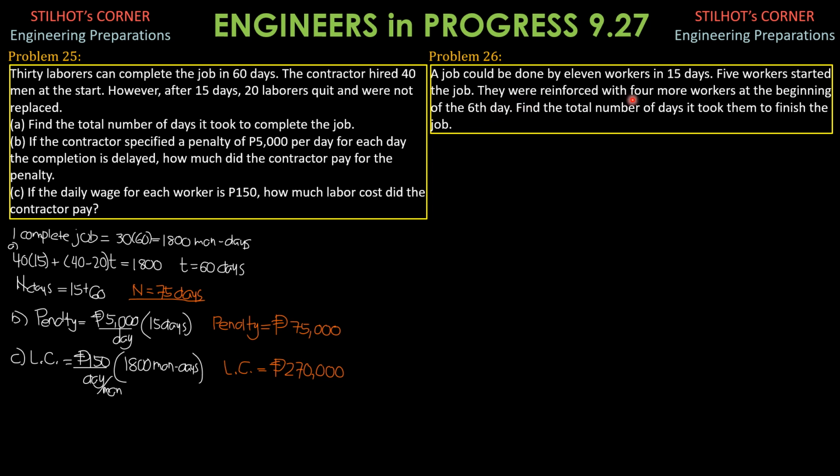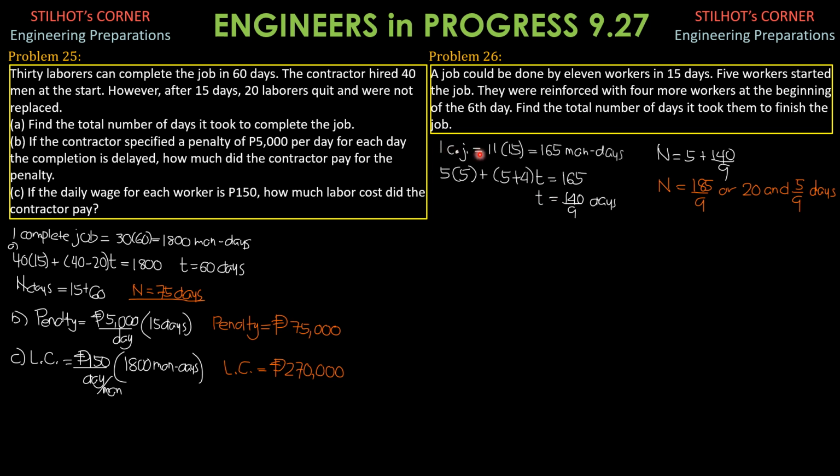And when they were reinforced by 4 more, their strength becomes 9 workers, working for another 3 days. And the total number of days is similar to this situation here, 15 plus t. So one complete job is equal to 11 times 15, so 165 man days. So this is the actual situation.